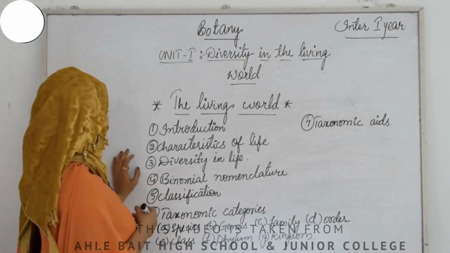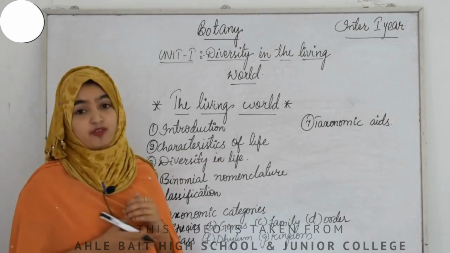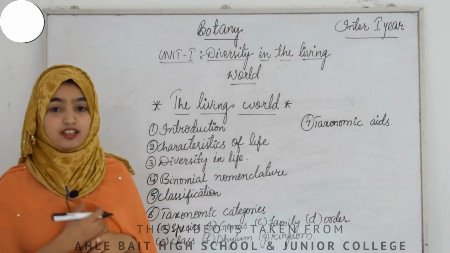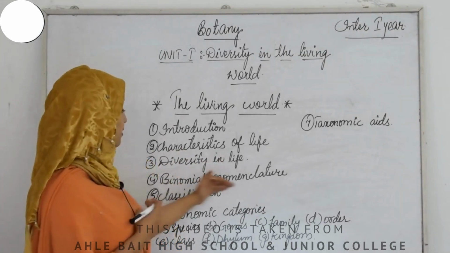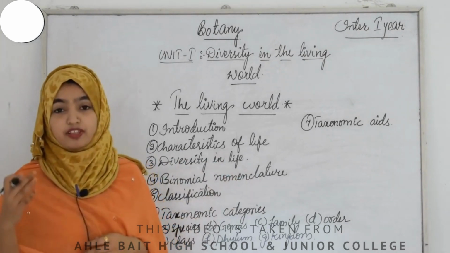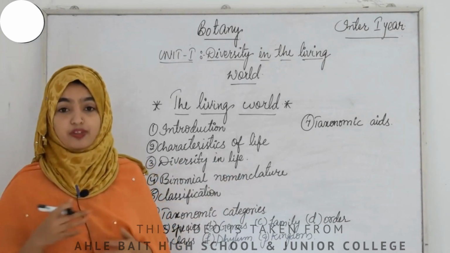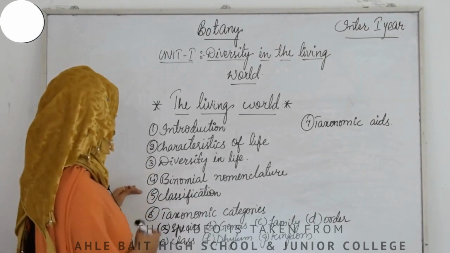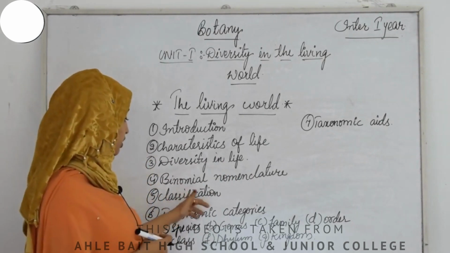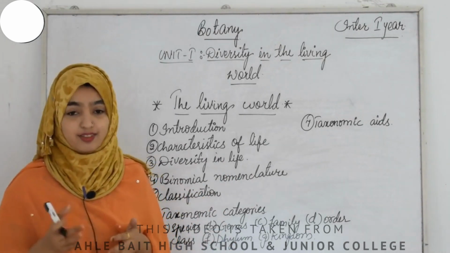Then the third part that we are going to cover is diversity in life, the variations, the diversities in the living forms. And the fourth one will be the binomial nomenclature, that is the naming of the organisms, that will be having 2 names most probably. Now the next one will be the classification, based on their characters and qualities.